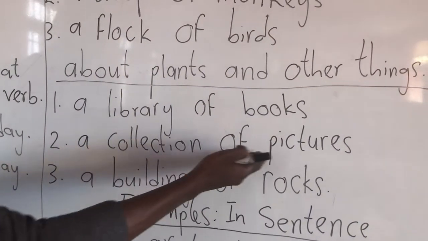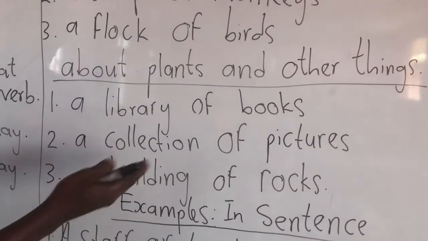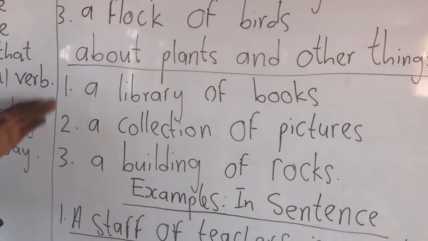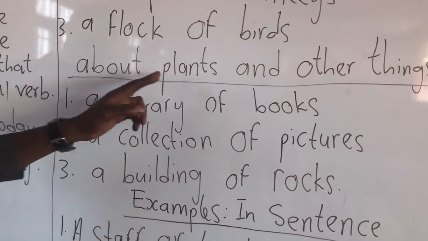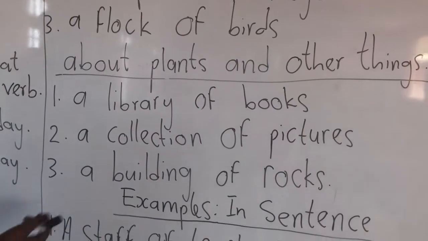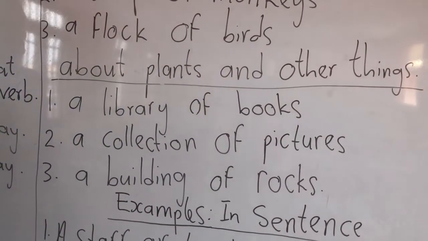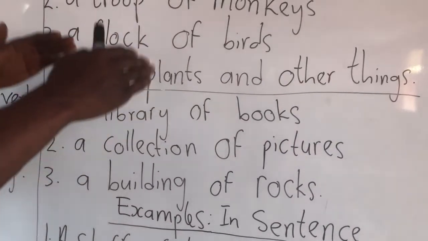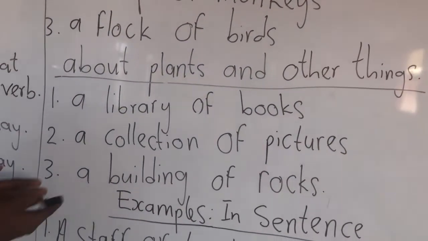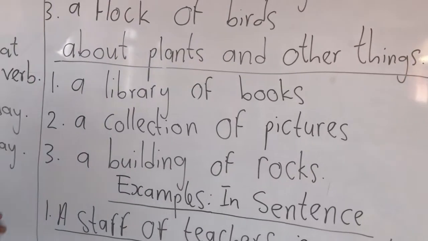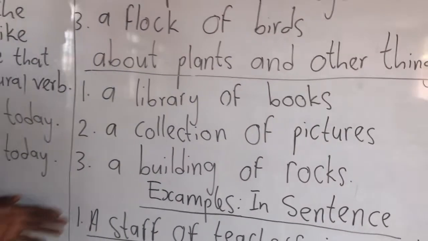These are examples under collectives of plants and other things. A building of rocks: whereby they are going to build a house and have brought a lot of things, we say a building of rocks under the collective.